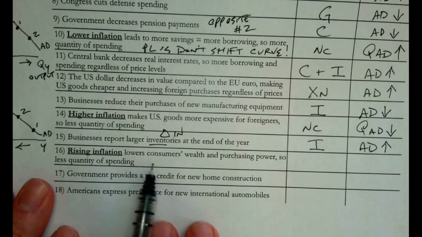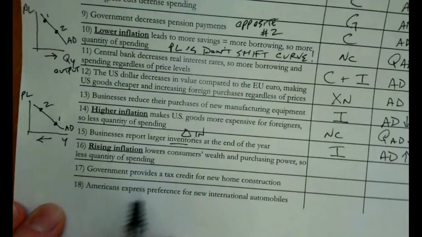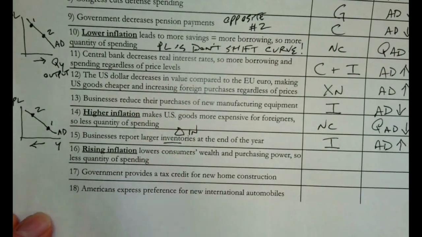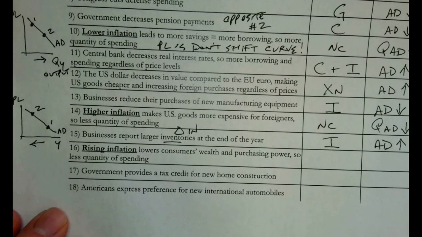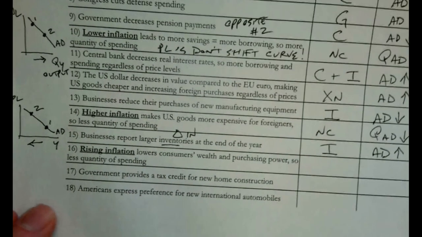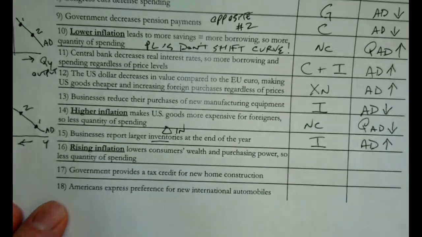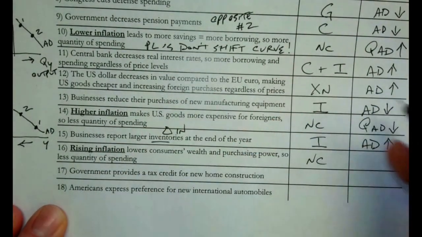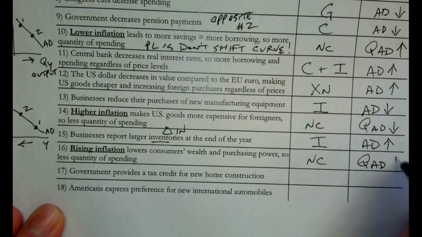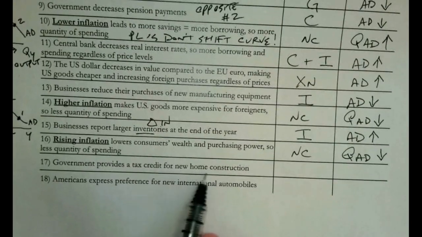Rising inflation, this last one, lowers consumers' wealth and purchasing power, so less quantity of spending. Again, going from 1 to 2. Really, all three of these are just examples of the different reasons why price levels change the quantity of aggregate demand, but not actually the aggregate demand function itself. We said there was the wealth effect, there's the foreign exchange effect, and then there's the kind of interest rate effect, which is what number 10 is describing. So again, no change. And in this one, if it's higher inflation, then the quantity of aggregate demand is going to fall.